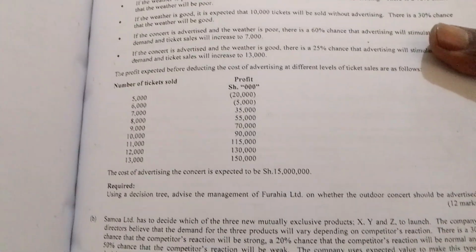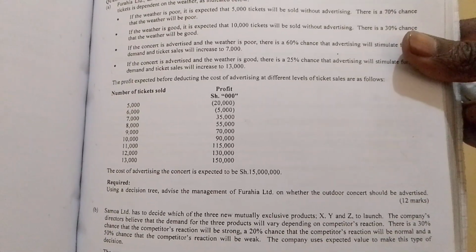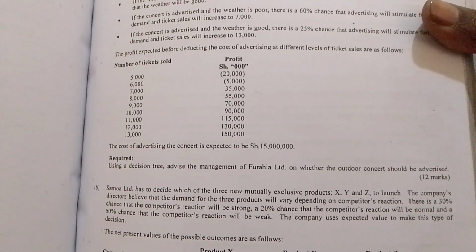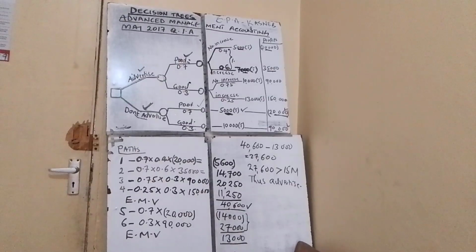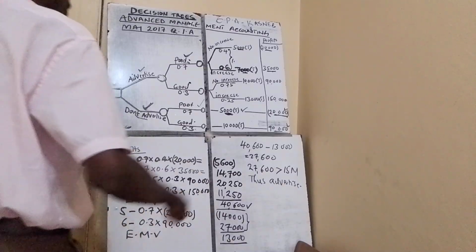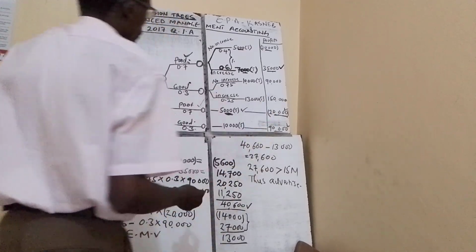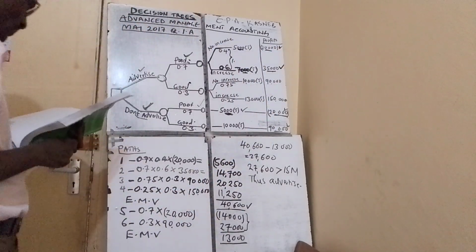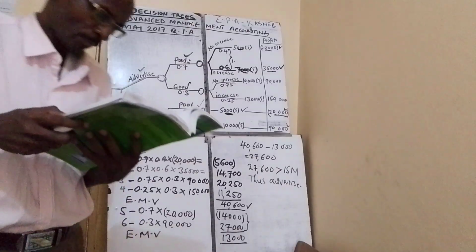The table is given down, where you have number of tickets sold and profits. Established, 7,000 is the third item from the top. We have 5,000, 6,000, 7,000. So that is 35,000. You can see where this 35,000 is coming from. Then 5,000, loss of 20,000. So that is that. Go to the last bullet, bullet number 4.